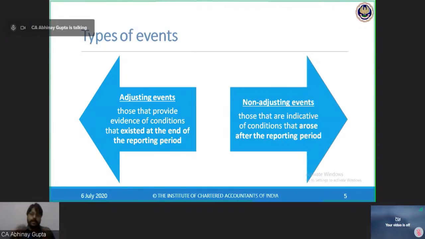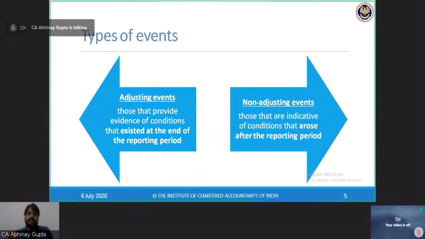No. And even if I was aware about the weather forecasting, I cannot say that this event is going to happen 100%. So in this case, I will say there were no conditions or no evidences available as at the end of the reporting period that this damage to inventory will happen.